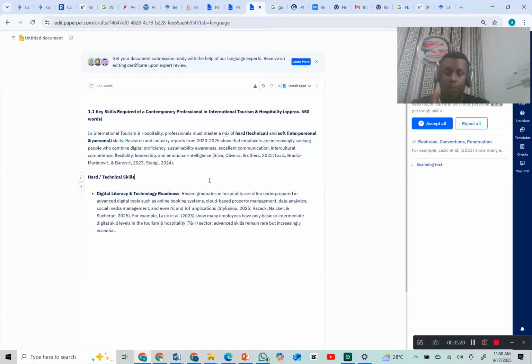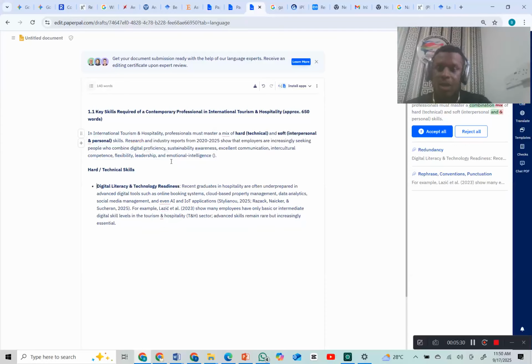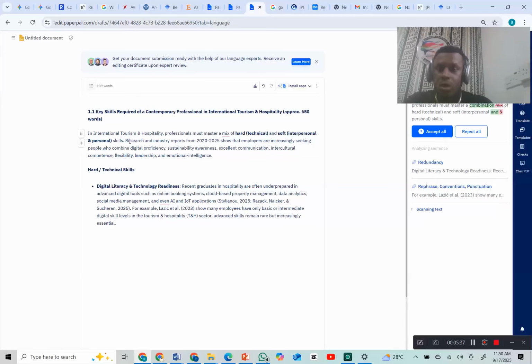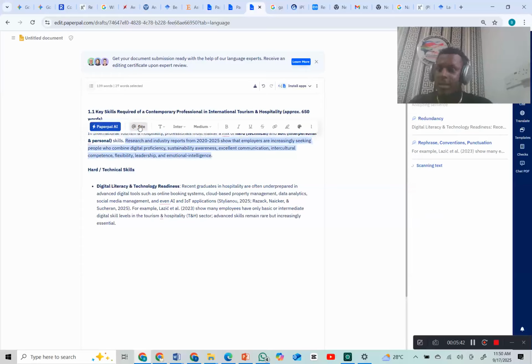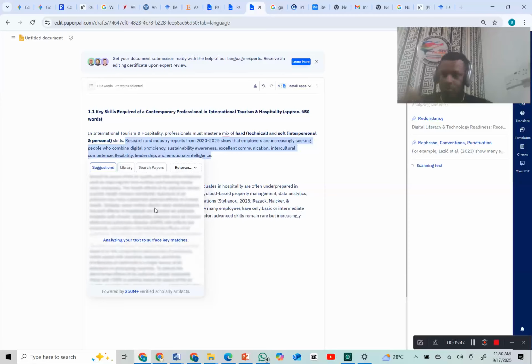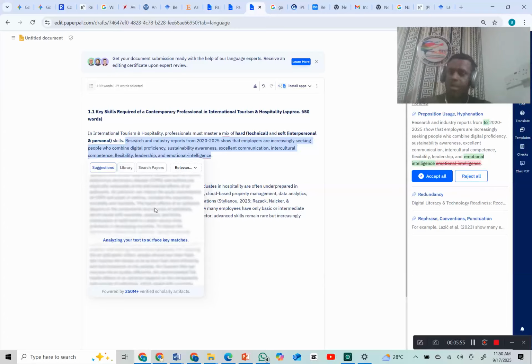I'm going to show you the reason why this is not really preferable to me. Let's say these citations, we don't have the reference for it, so we want to change it. What we need to do is just come here. As you can see again, cite. Are you seeing it now? It is scanning all the papers on the internet, looking for the best listing for it. So you just be patient, let it scan.